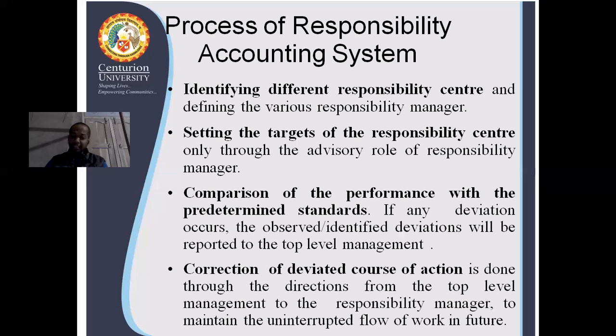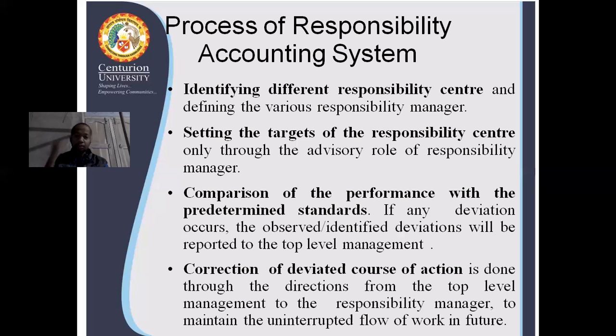If any deviation occurs between predetermined standards and actual performance, that will be taken seriously, and that will be reported to the top level management. Any type of deviation that we find will be reported to top level. So the next step is correction of the deviated course of action.